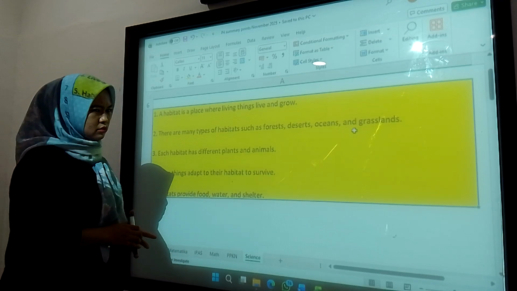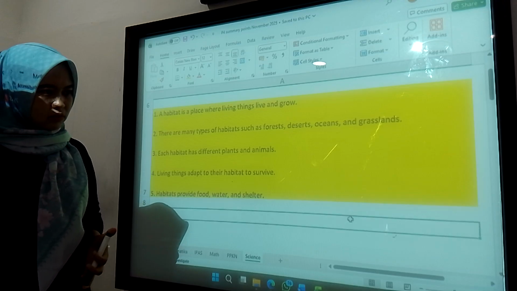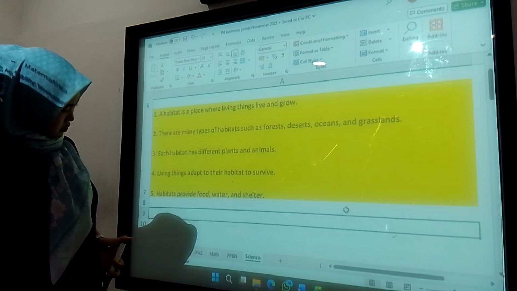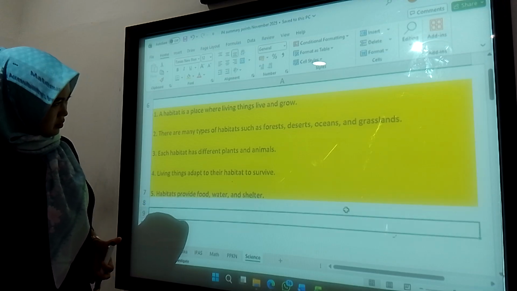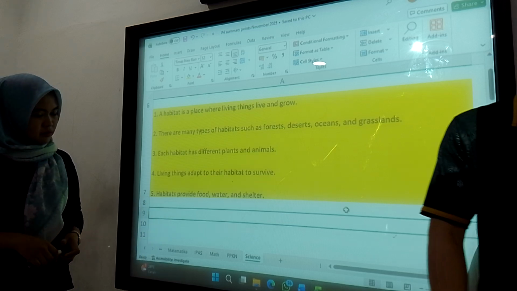Okay, Miss, I think that is clear for this summary point in the book. Now we go to the vocabulary list. We start from Mathematics first.